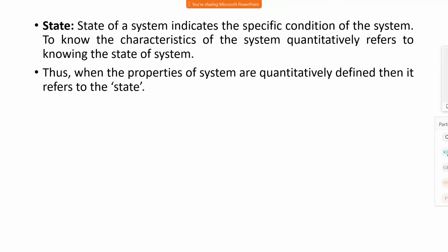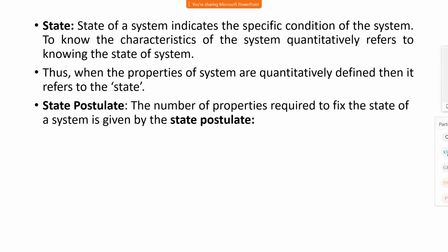When the state of the system changes, it reaches another pressure, temperature, volume. Say it reaches a pressure of 2 bar, temperature 50 degrees Celsius. Volume may be different, then it reaches a different state. Now at point 2, whatever the properties of a system are, they represent the state.